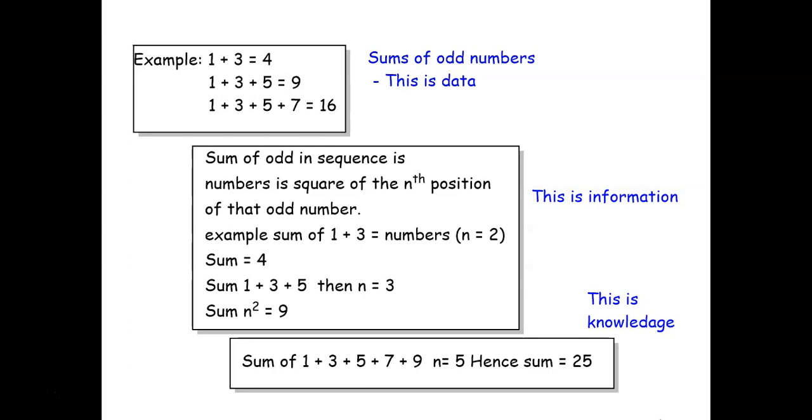Now if I ask you what is the sum of 1 plus 3 plus 7 plus 9, do you have to add all these numbers together? No, you just count how many numbers there are. Until and unless they are sequential odd numbers, the rule of n square will follow. So how many numbers are we adding here? 1, 2, 3, 4 and 5. So what is the square of 5? 25. What is the sum of these numbers?